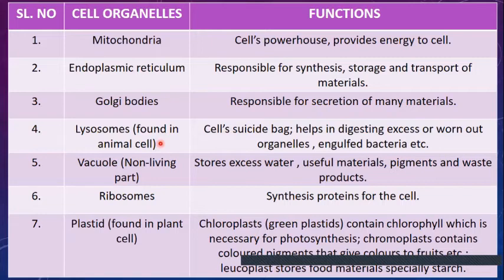The next cell organelle is the lysosomes. These lysosomes are found only in the animal cell and are absent in the plant cell. They are generally called the suicidal bags. Why do we call them the suicidal bags? Just because the lysosomes engulf the bacteria and the old and worn out cells which are present in the living organisms. So that is why we call these lysosomes the suicidal bags.